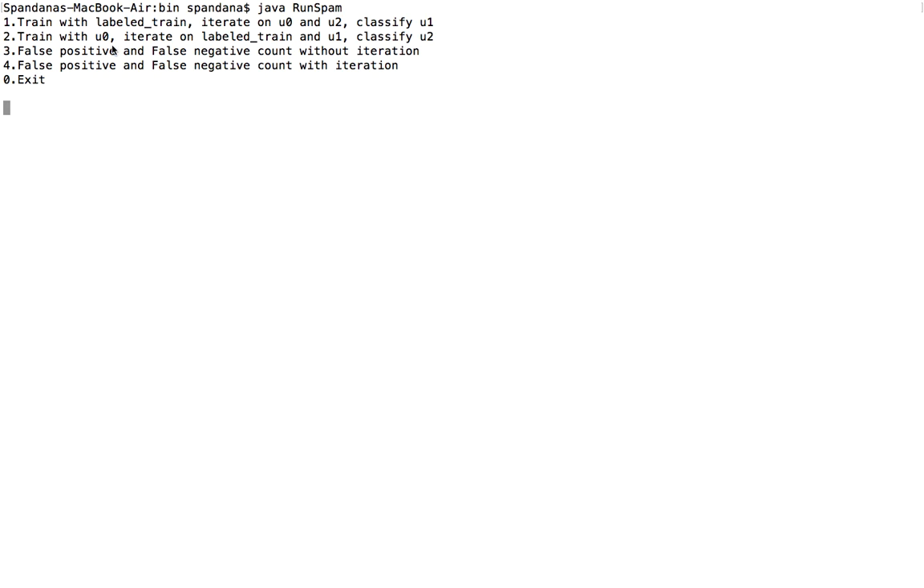In the first option, we train with the labeled train data set and iterate on U0 and U2, and later on we classify the U1 data set. In the second option, we train with U0, iterate on an extended data set by merging labeled train and U1, and then classify U2 based on these results. The third option displays the false positive and false negative count without iteration, and the fourth option displays the false positive and false negative count with iteration.